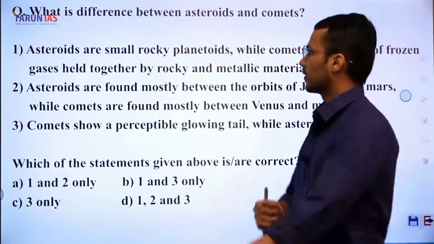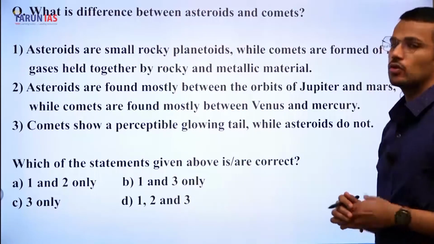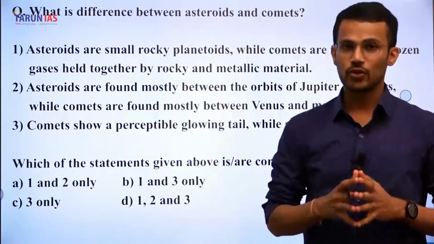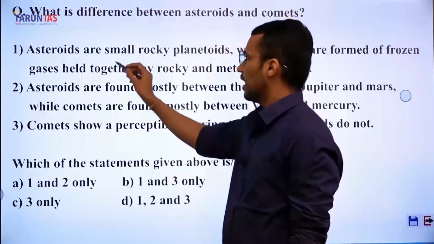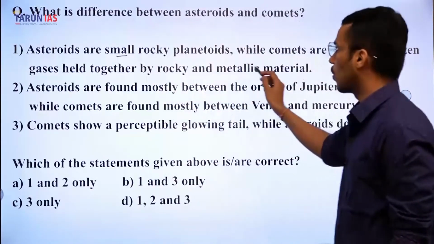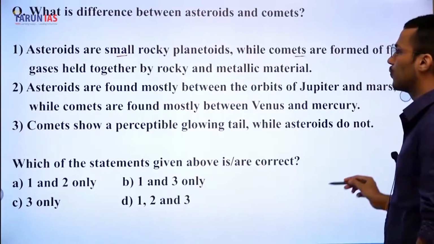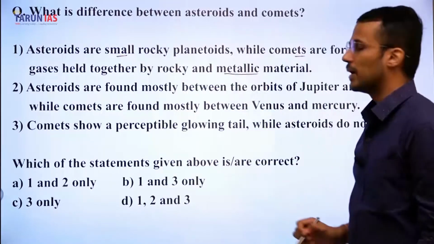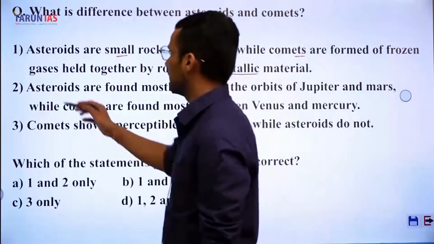Next question. What is the difference between asteroids and comets? First statement: asteroids are small rocky planetoids, while comets are formed of frozen gases held together by rocky and metallic materials. So this statement is correct because